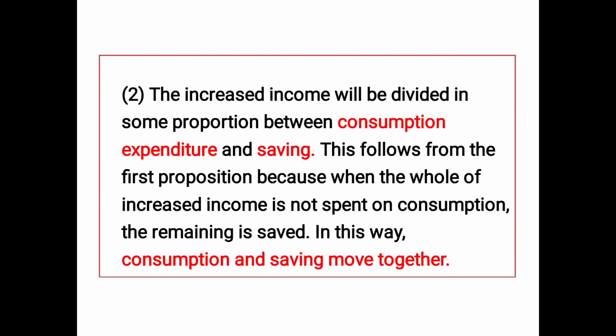It says increased income will be divided in some proportion between consumption expenditure and saving. So if your income has increased from 50,000 to 60,000, that 10,000 rupees difference is partially used for consumption and the rest is saved. So saving is also possible when your income increases. You need not spend your entire income on consumption.